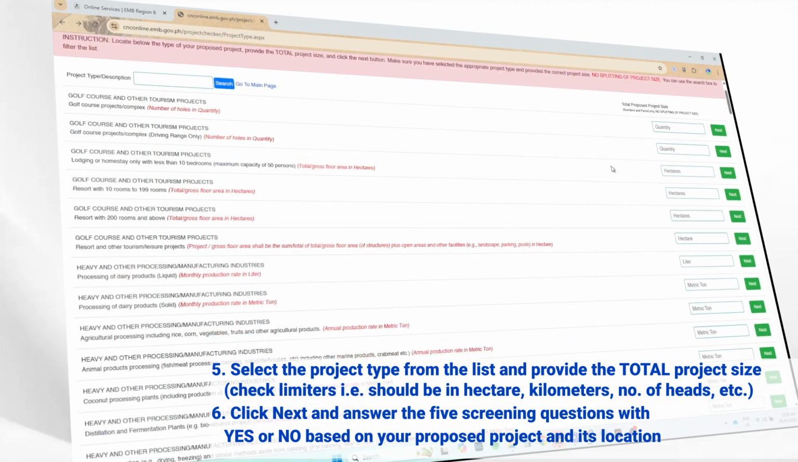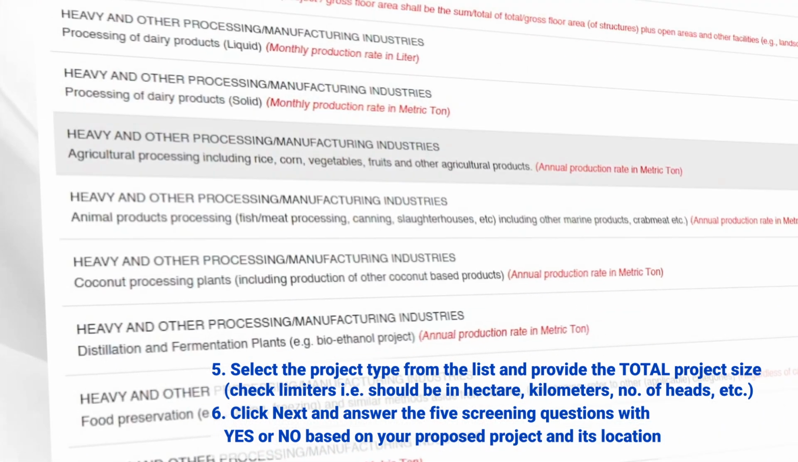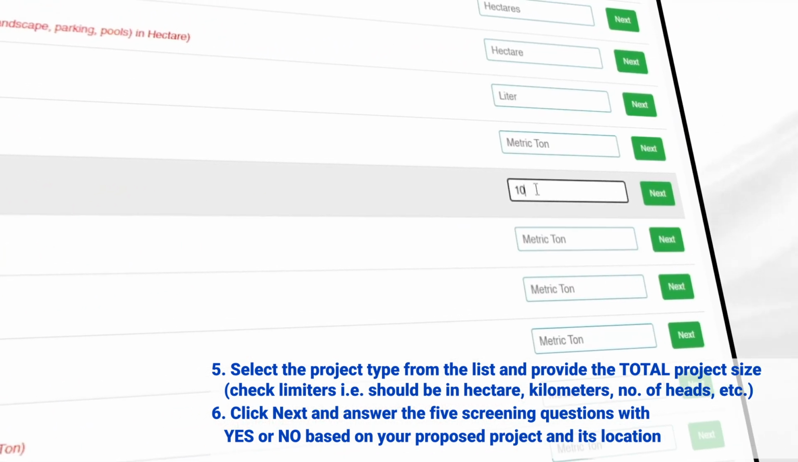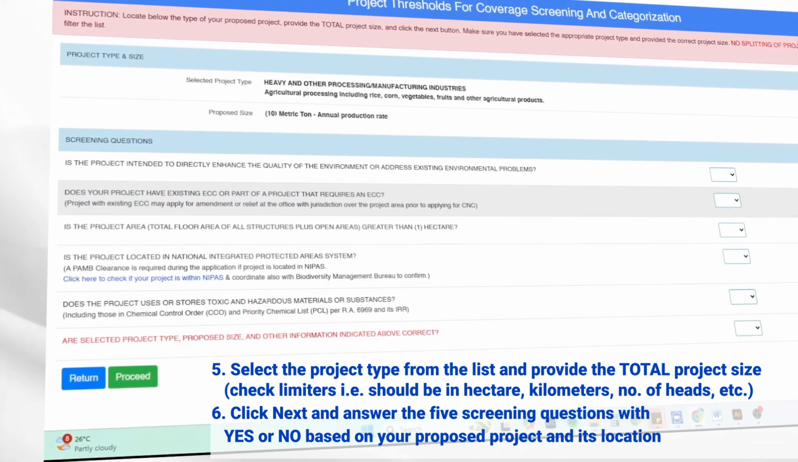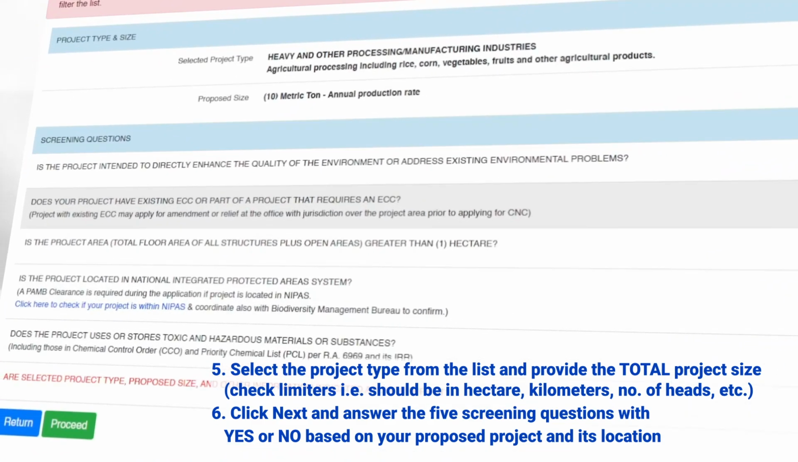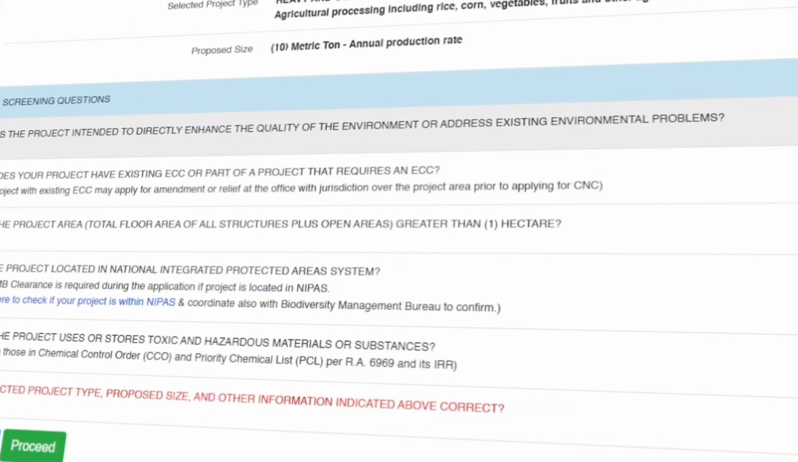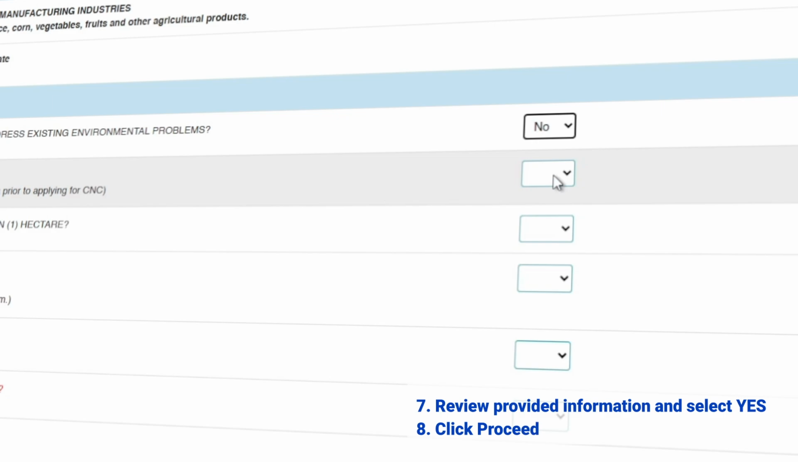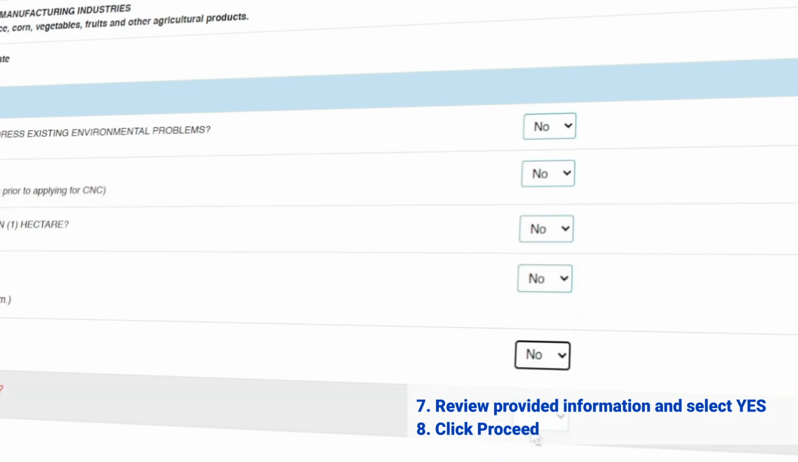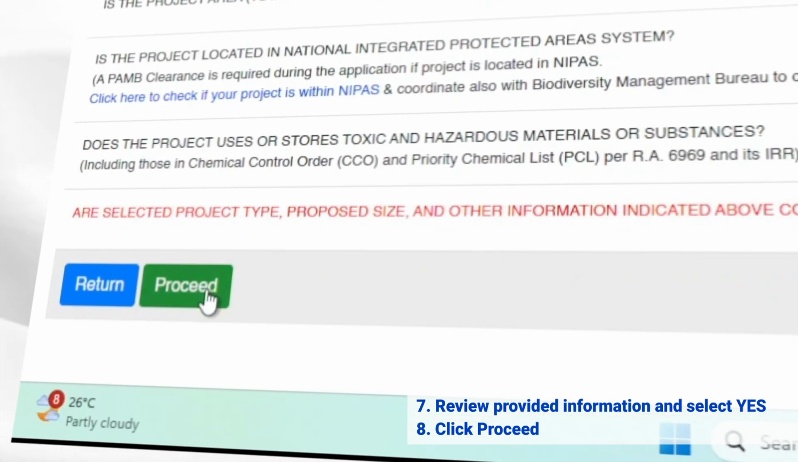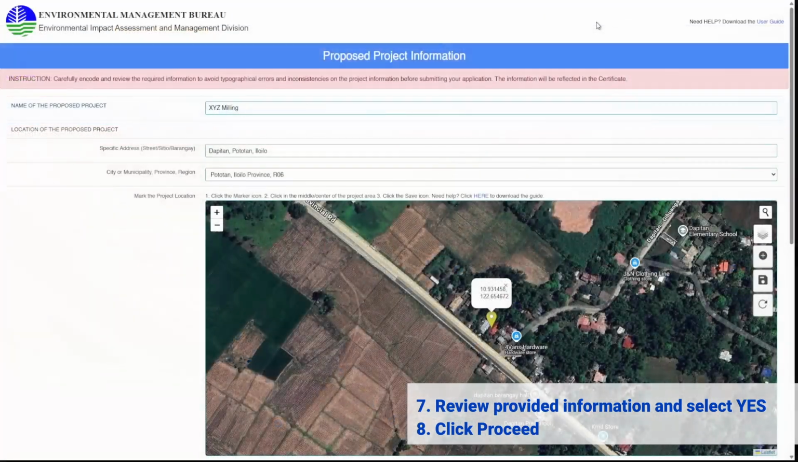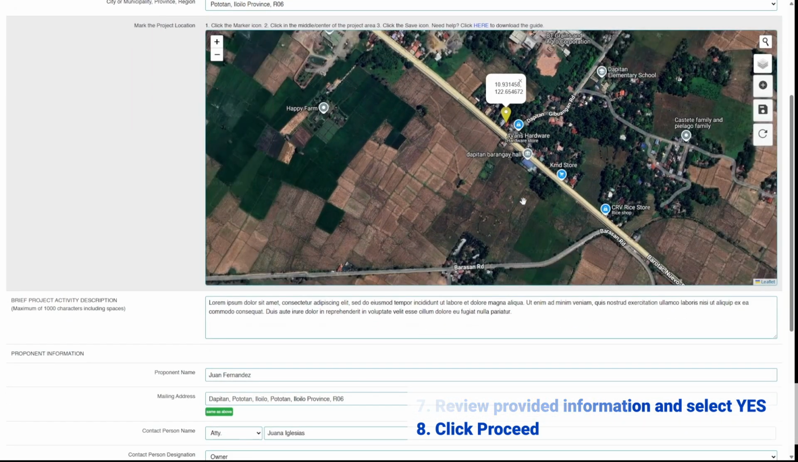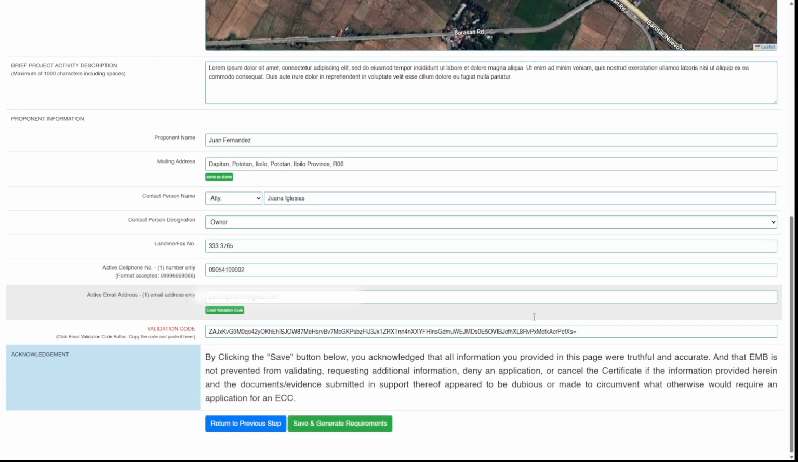Select the project type from the list and provide the total project size. Click Next and answer the 5 screening questions with yes or no based on your proposed project and its location. Review provided information and select yes. Are selected project type, proposed size, and other information indicated above correct? Click Proceed. Download the accountability statement form.